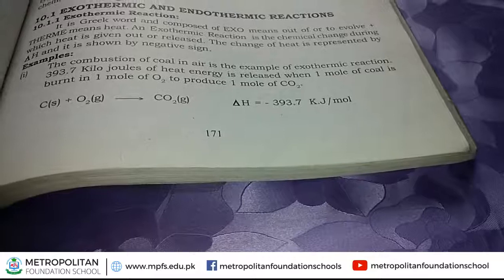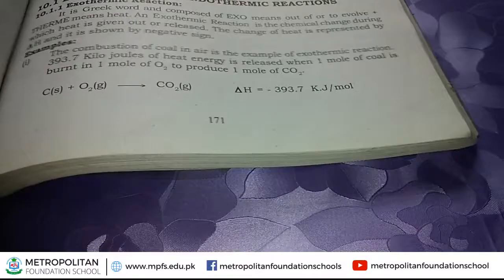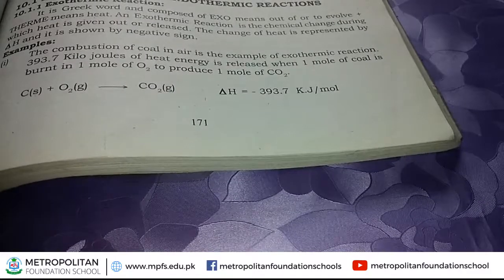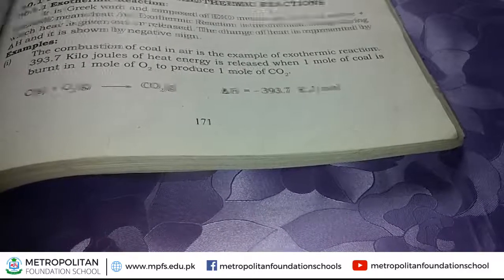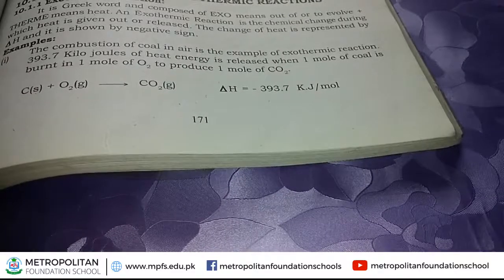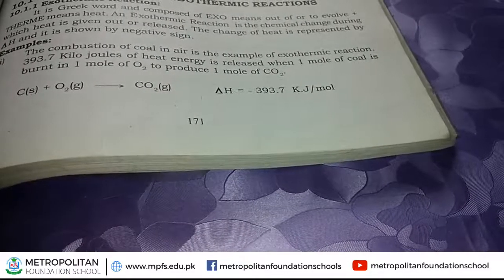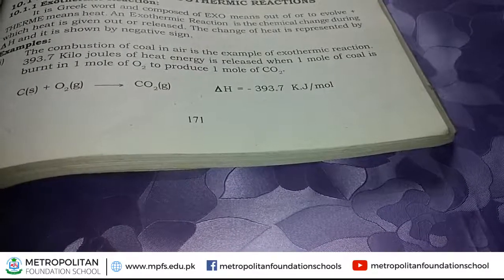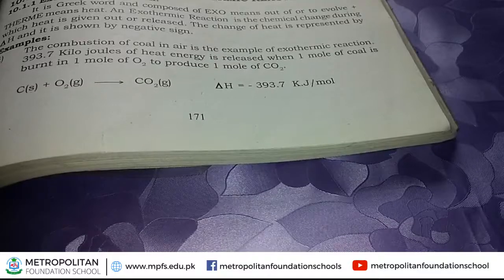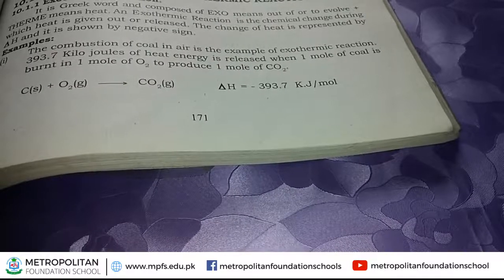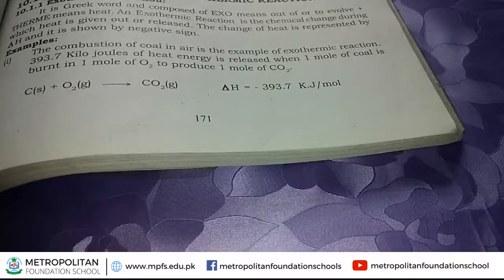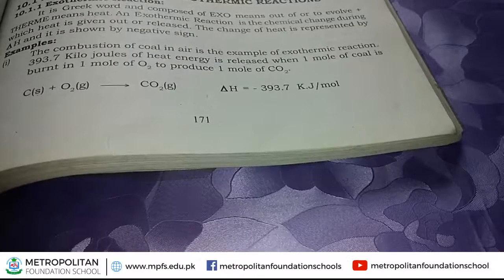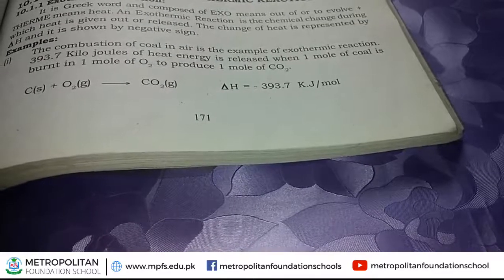When we burn coal in the presence of oxygen O2, then 1 mole of carbon dioxide is produced. What are the reactants of this reaction? Carbon and oxygen are the reactants and carbon dioxide is the product. CO2 is the formula of carbon dioxide.